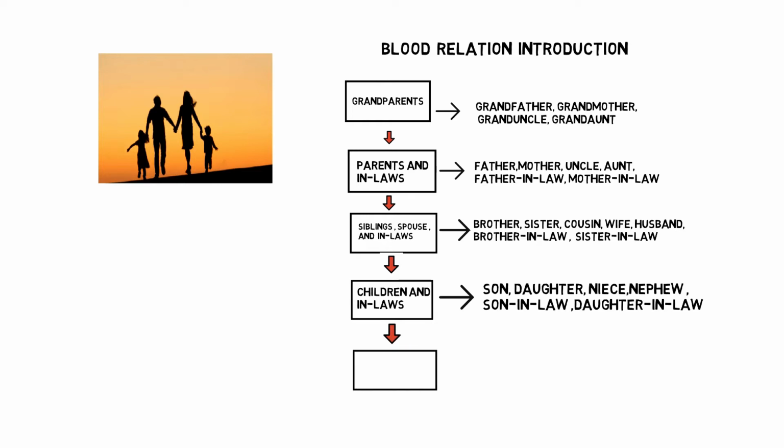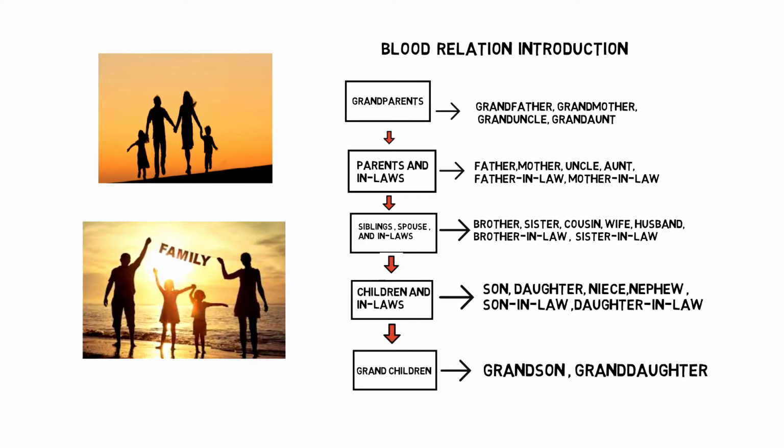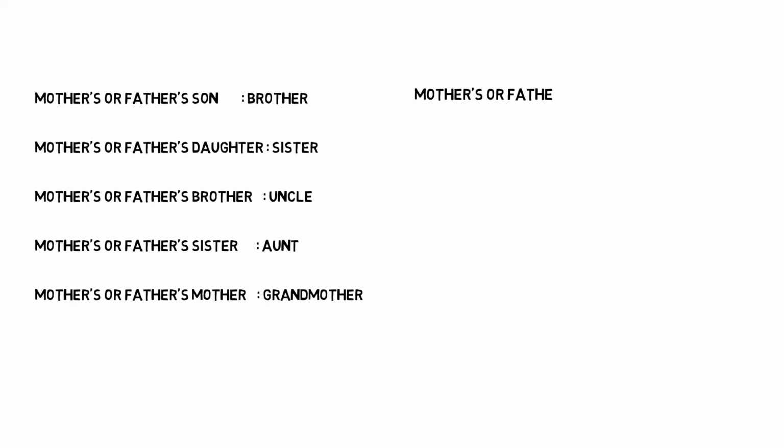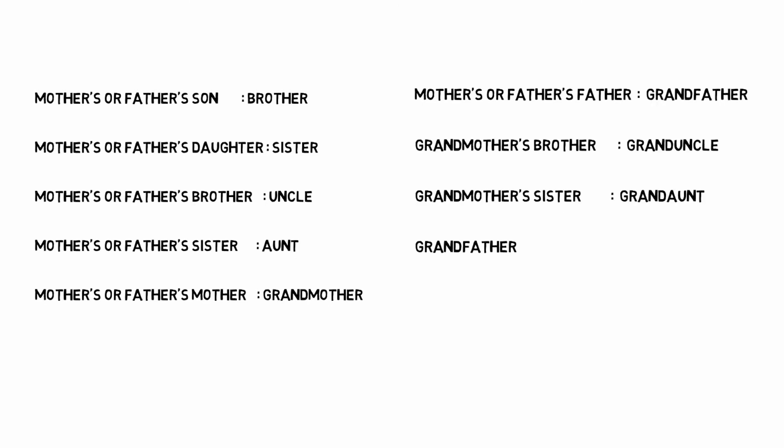Last stage, the fifth stage, is grandchildren. There's grandson and granddaughter. If you need this, you just pause and make a note of it, or at least go through it to have a clear understanding of the stages of relations, right? So here I am listing the various relations. Just make a note of it if you need, or else if you don't need, just go through once, so that will be useful for solving our upcoming problems. You can pause wherever you need it.